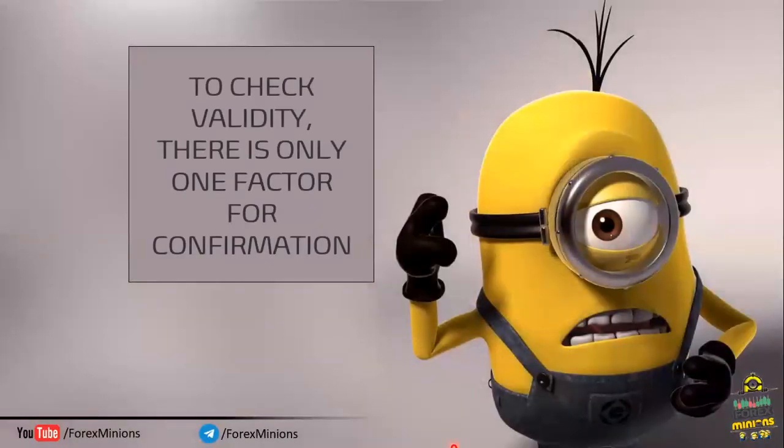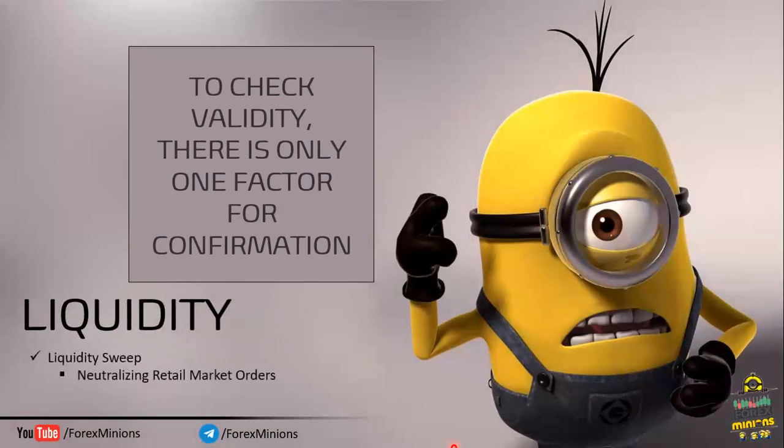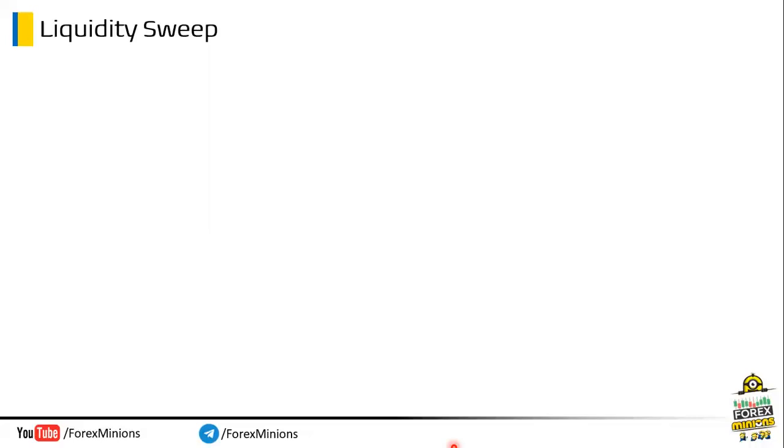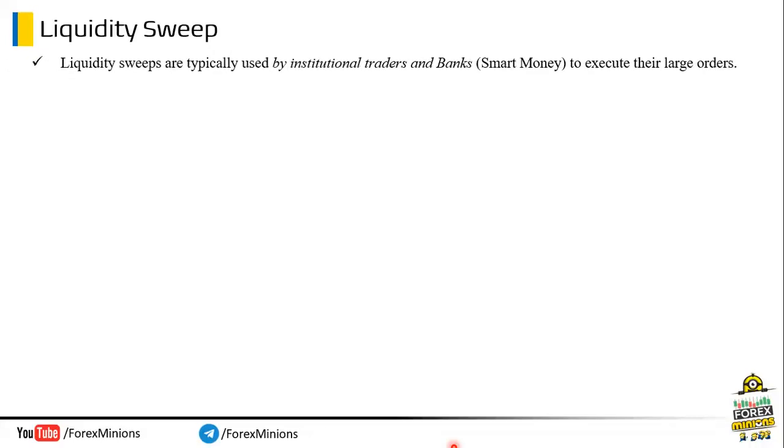To check validity, there is only one factor for confirmation. This most important factor is liquidity sweep. Now, what is liquidity sweep? Let's discuss it. Liquidity sweeps are typically used by institutional traders and banks, which is known as smart money, to execute their large orders. But why does the market need liquidity sweep?